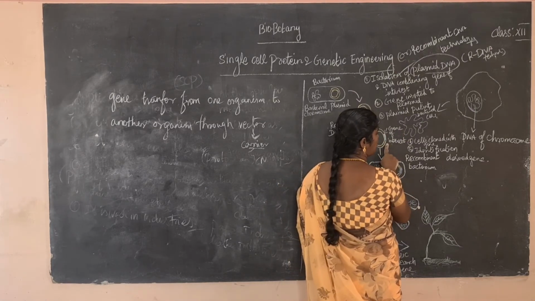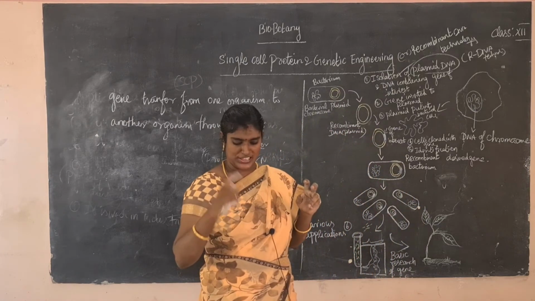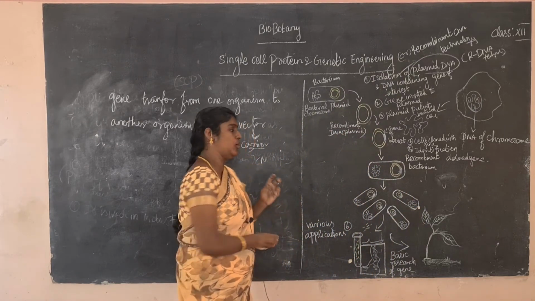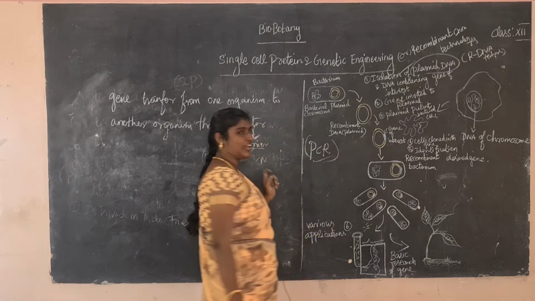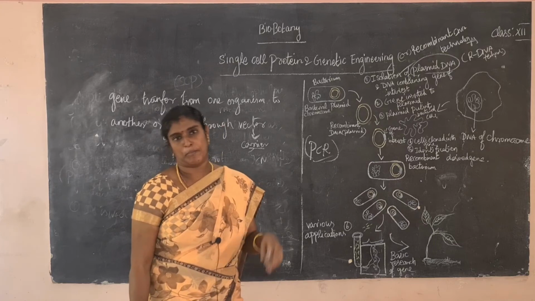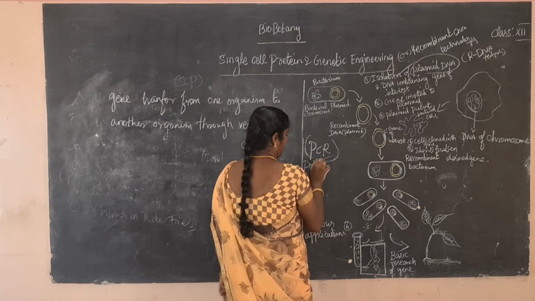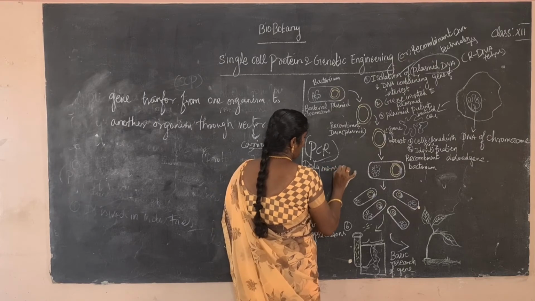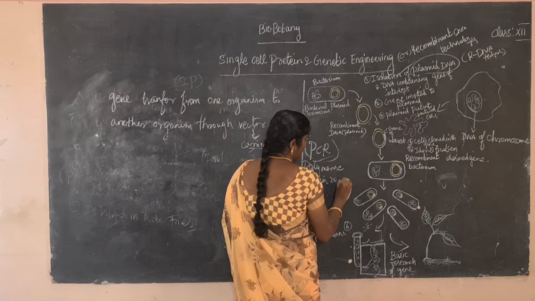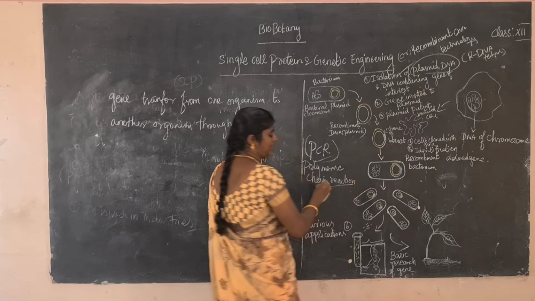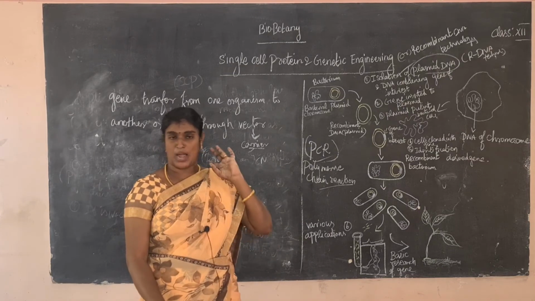So the fourth one, cells cloned with the gene. What happens next? Multiplication. For example, simply, it is called the PCR technique. These days they are detecting the corona virus with that PCR technique. What is the meaning of PCR technique? Polymerase chain reaction. So what is the polymerase chain reaction? Mainly it is a laboratory technique, used only in laboratories.